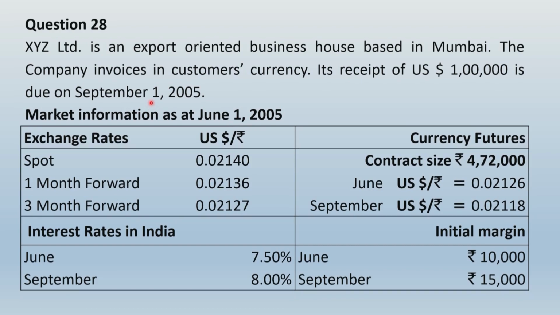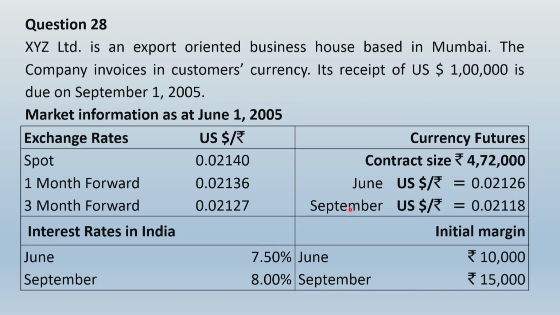If at all you are thinking of entering into a forward exchange contract, this 1 month forward rate is not relevant at all. Secondly, the spot exchange rate on June 1 also has no relevance. The only relevant information from this box is the 3-month forward rate. So, what I am trying to tell you is that too much unnecessary information is also available. You should be able to sort out what exactly is required by us. Secondly, if the receipt is due on September 1, 2005, you cannot use the June contract of currency futures to hedge this risk.